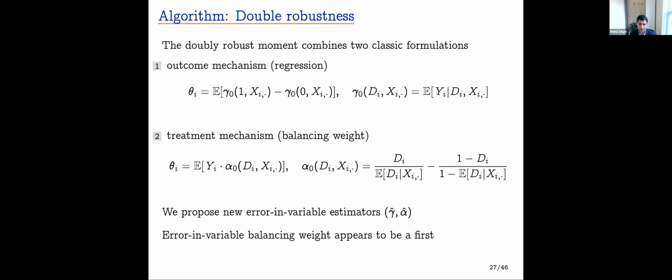And in the treatment mechanism formulation, the treatment effect is the reweighting of the outcomes by the balancing weight, which has the treatment mechanism in the denominator. In this work, we'll propose new error-in-variable estimators for this regression and this balancing weight. And in particular, having an error-in-variable balancing weight seems to be a straightforward idea, but actually a new idea.